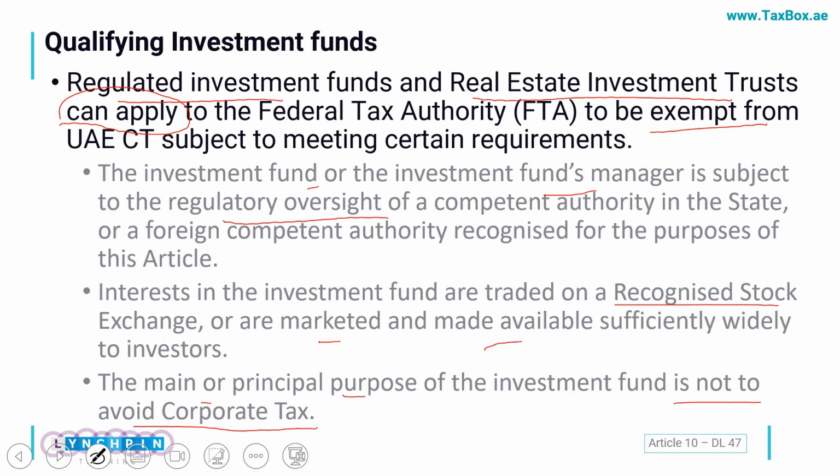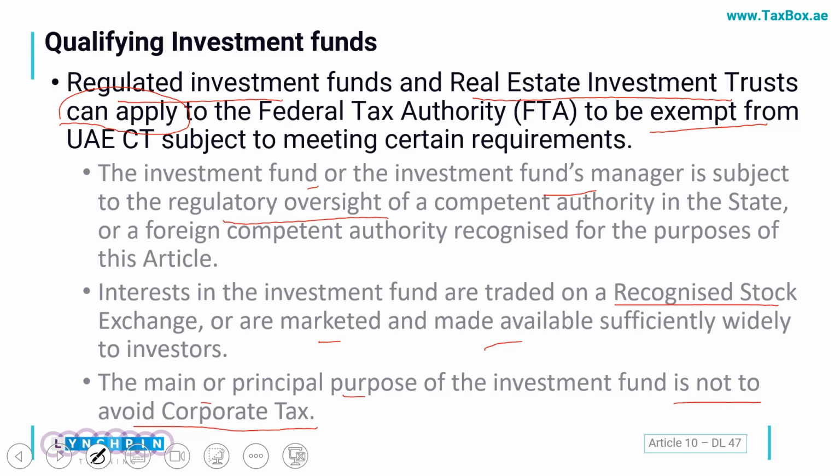Now it is a very interesting area, because anything in CT, its qualification, its exemption, which we see in due course, is all dependent on your intent. So if your intent in forming an investment trust fund is to avoid the CT, FTA will not approve it. If your aim is just to carry on the operations and you would not be avoiding the CT, in that case you can apply to FTA and your funds hopefully would get the exemption from CT. I hope that the exemption criteria is clear.